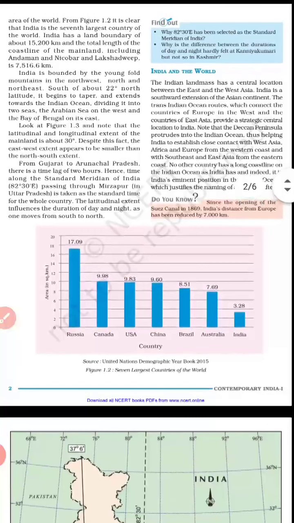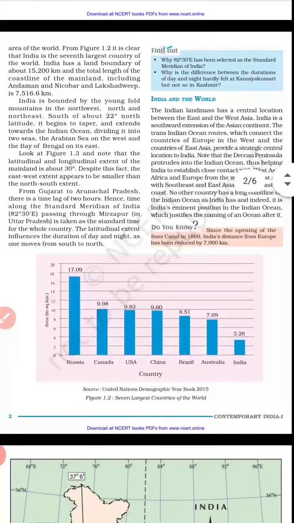When we pass from one grid to another, it takes 4 minutes. Hence the time along the standard meridian of India, 82.30° east, passing through Mirzapur in Uttar Pradesh, is taken as the standard time for the whole country.